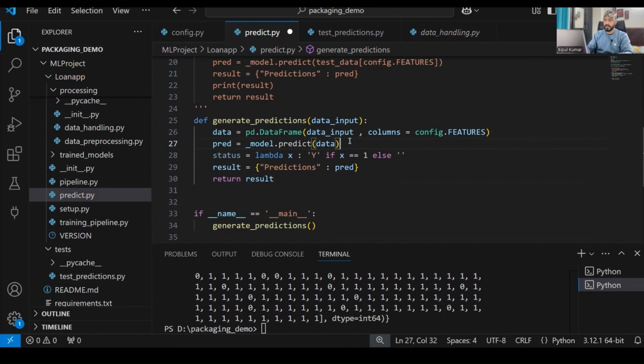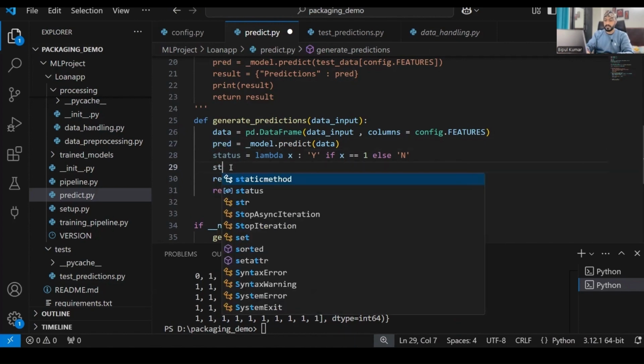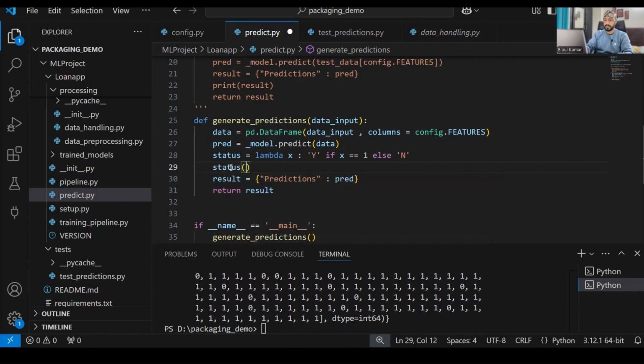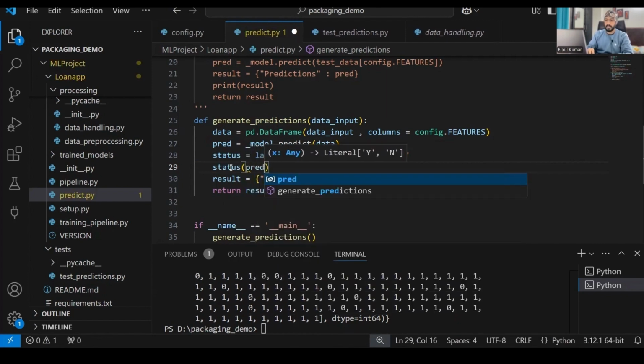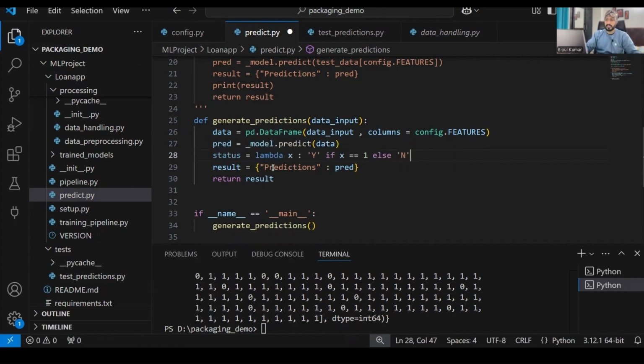That means we are trying to return y or n, yes or no. Then in this status, I will pass this pred value. So when we pass the pred value through the status, I'll get the output as y or n, right? This thing I can directly use over here. So now I'll get the output as y or n. Now again, check your test case.